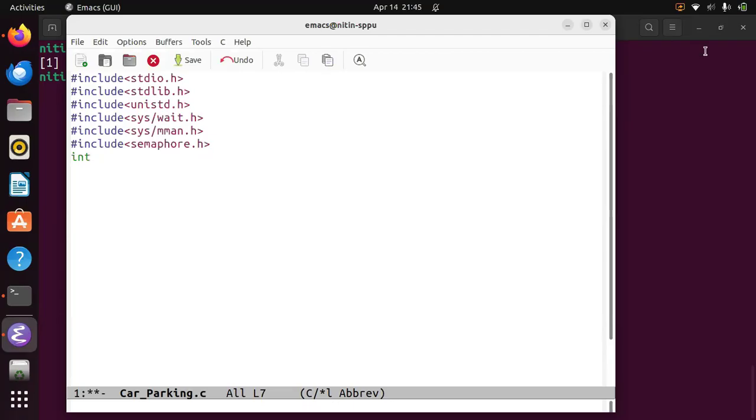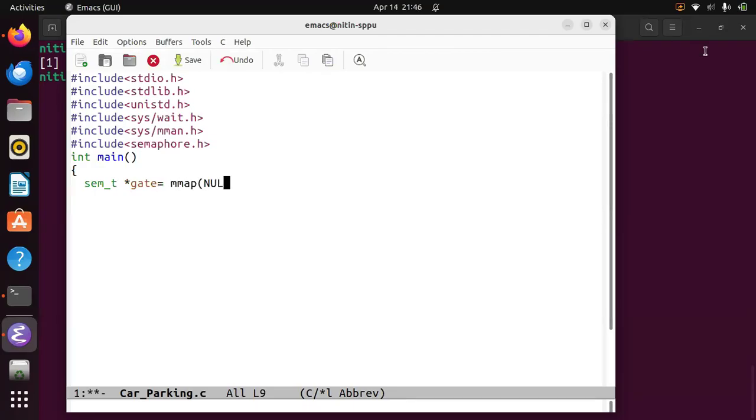So we have to create a shared semaphore for the gate control. So int main. Let us create the structure sem_t, this shared memory, using mmap.